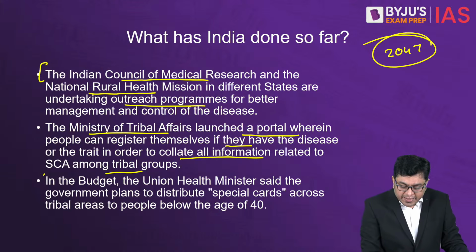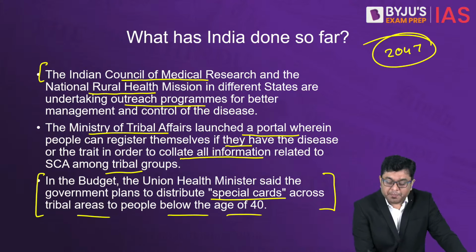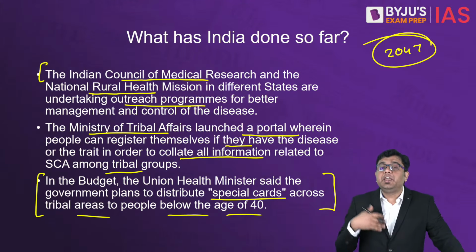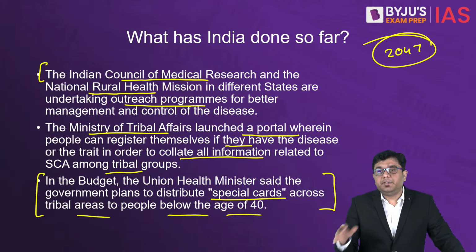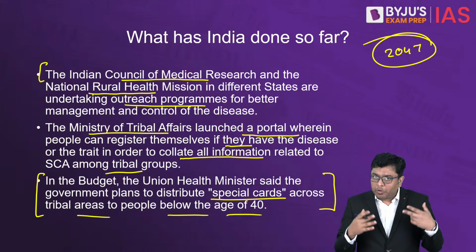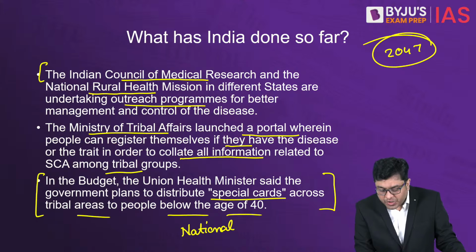Now, in the budget, the health minister said that the government plans to distribute special cards across tribal areas to people below the age of 40 who suffer from this disease, based upon a special screening, in order to map out the incidence and the spread of that disease so that it can be controlled. And now the money for this will come from the National Health Mission. Right, from National Health